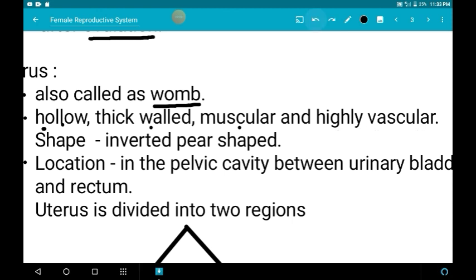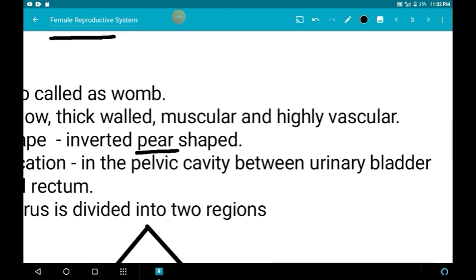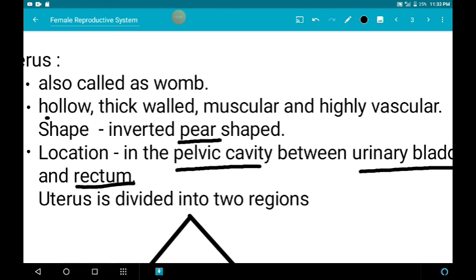What do you mean by vascular? It means it is highly supplied with blood vessels. The shape is inverted pear shaped, and it is located in the pelvic cavity between the urinary bladder and rectum.